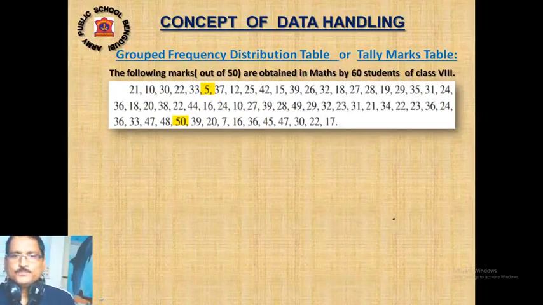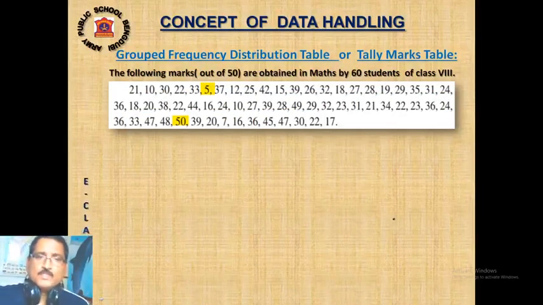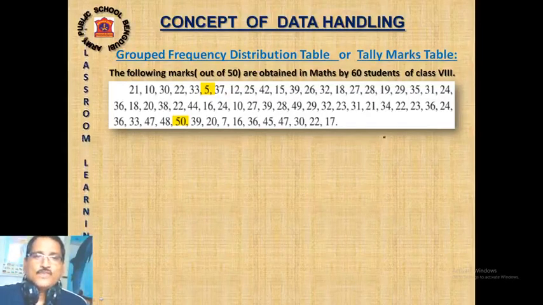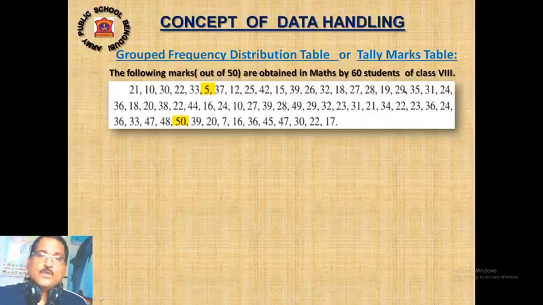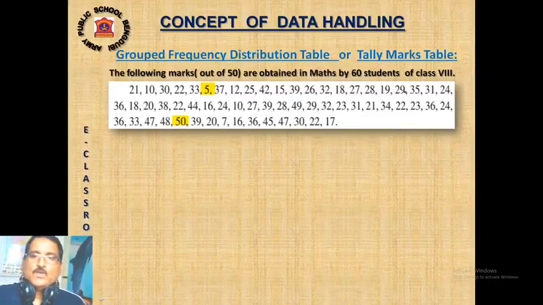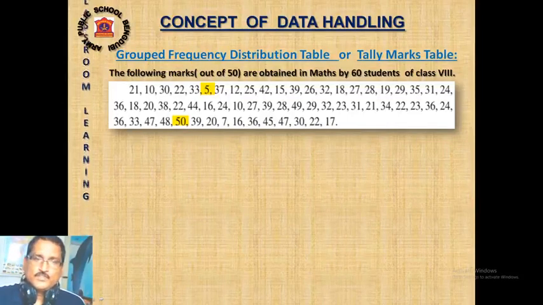Have you understood? In the same way, now this time, what is the score? Out of 50, I have conducted a class test, and the number of students is 60. Clear? Class 8 class test, the test I took a few days back. So we have to represent it in a group frequency distribution table.